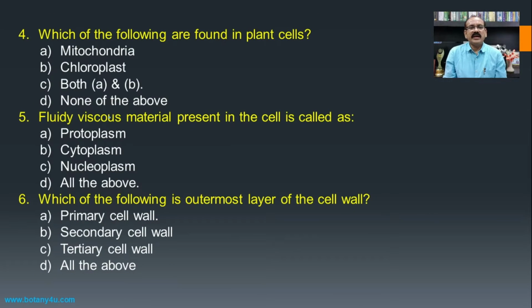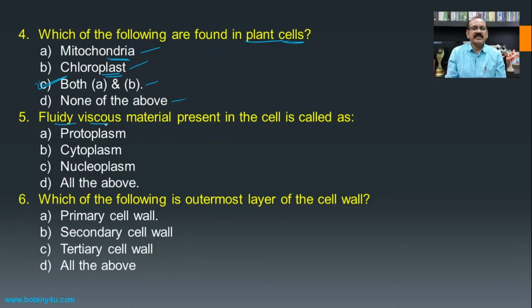Then which of the following are found in the plant cells? Mitochondria, chloroplast, both A and B, and none of the above. We know that mitochondria is the powerhouse of the cell, and the chloroplasts are responsible to carry out the process of photosynthesis, and both these are present in the plant cell, and hence both A and B will be the answer for this question.